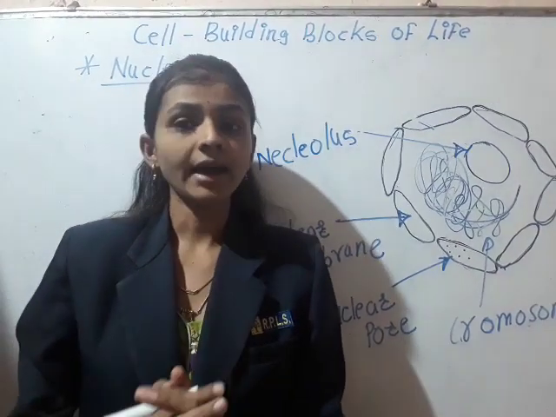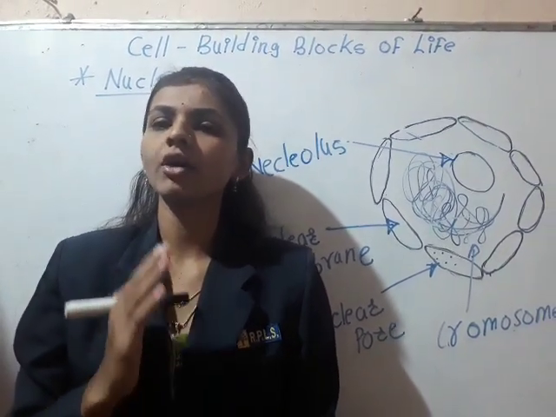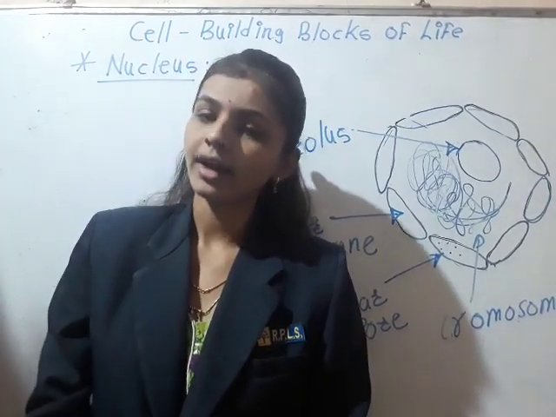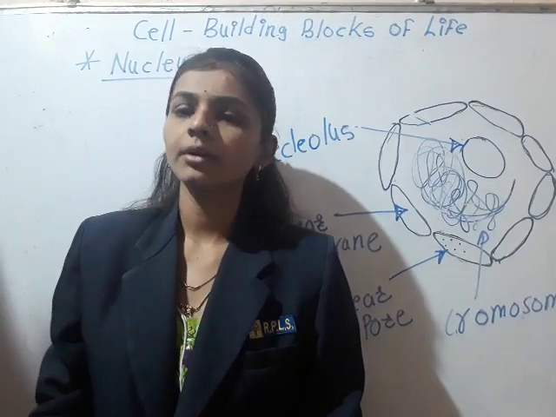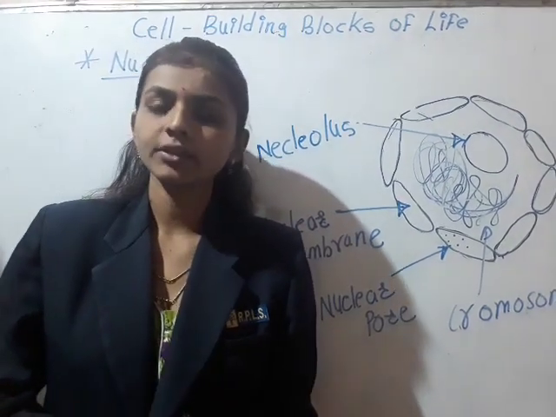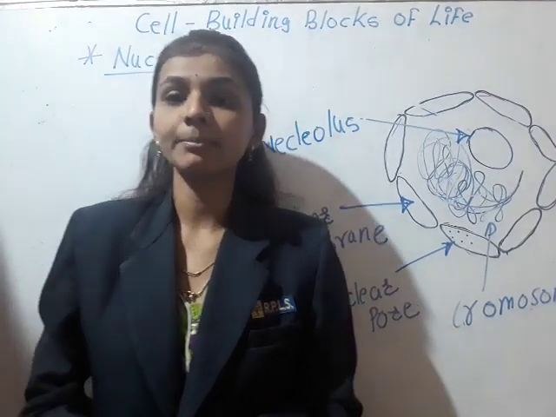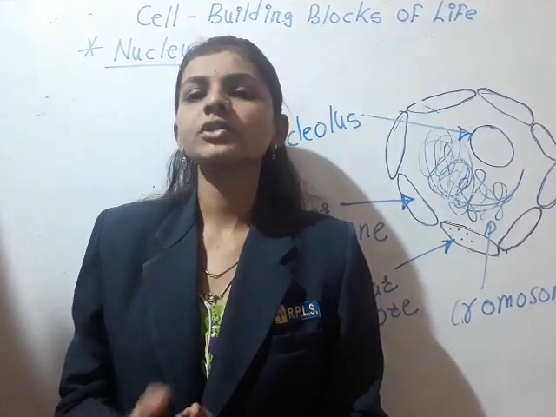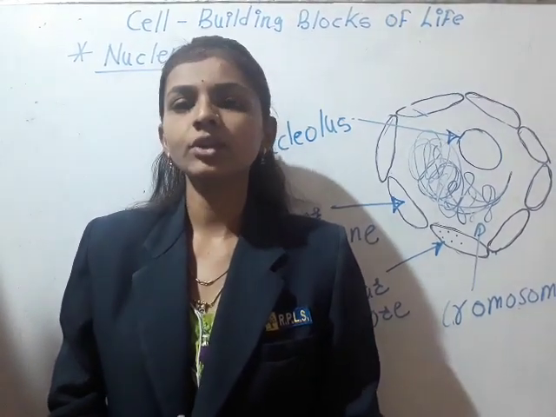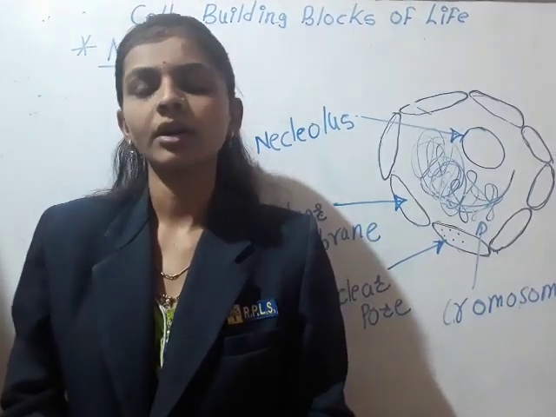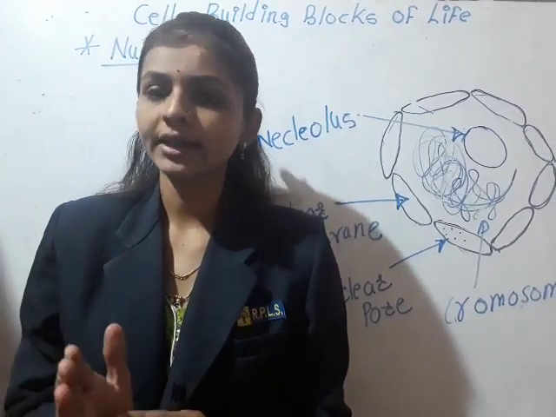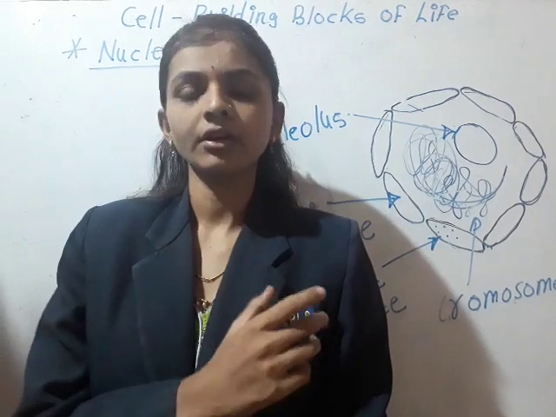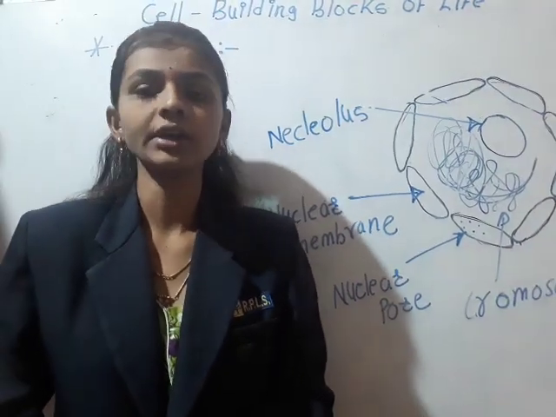Everyone has a brain. The master organelle of every human being is the brain. The nucleus also works like a brain. In a human being the brain is the main part, and in the same way, in the cell, the nucleus is the main part. How is it the main part? Everyone knows the function of the brain: it controls all the activities of our body. In the same way, the nucleus controls all the activities of the cell. So it is the master organelle of the cell.